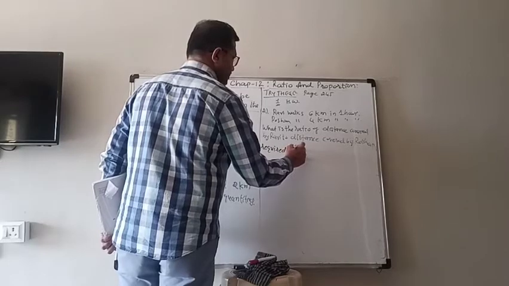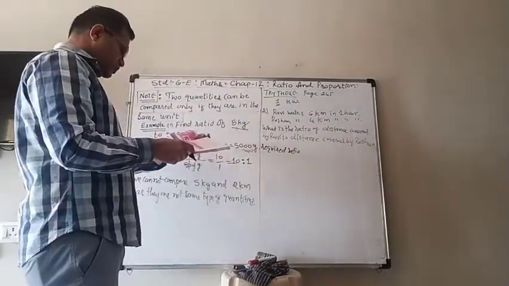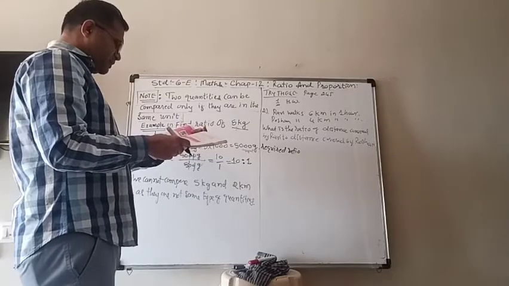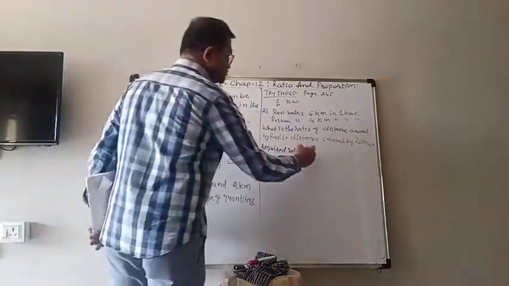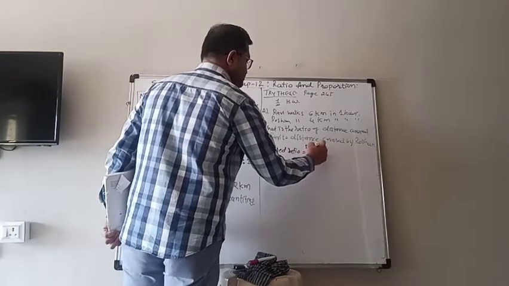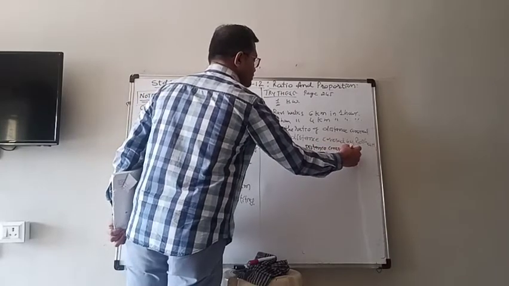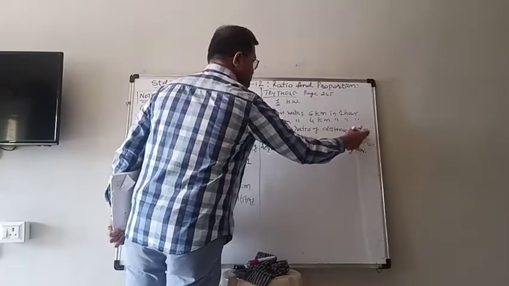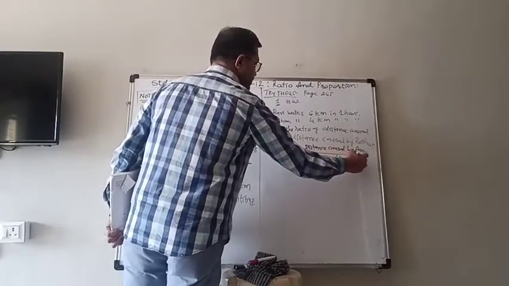Now you can see that here, in kilometer, the ratio can be found because both have the same unit. So the required ratio is equal to the distance covered by Ravi, because the first name is Ravi, divided by the distance covered by Roshan.